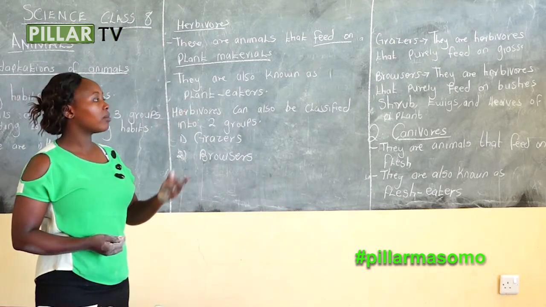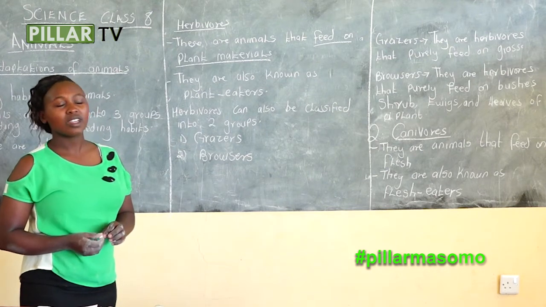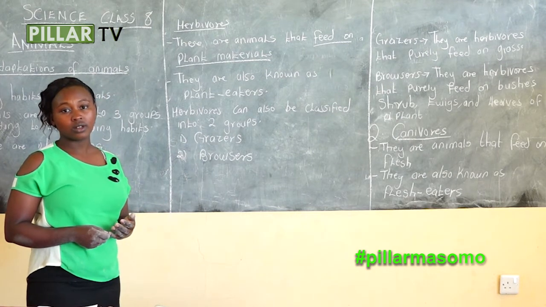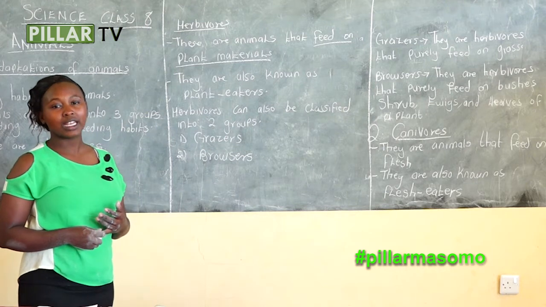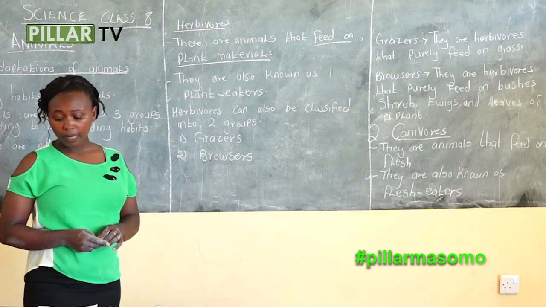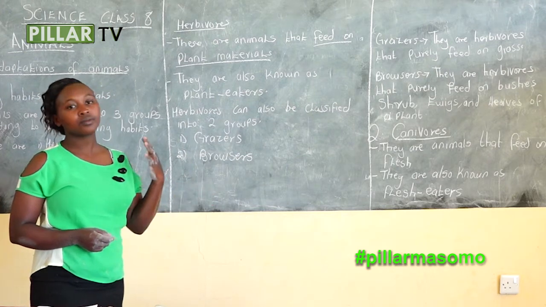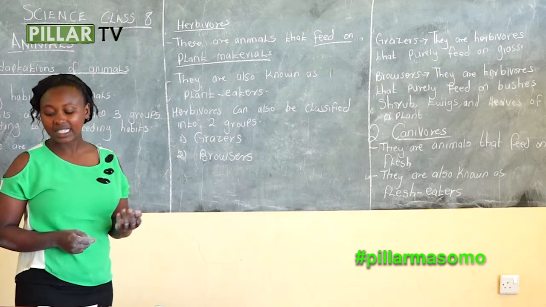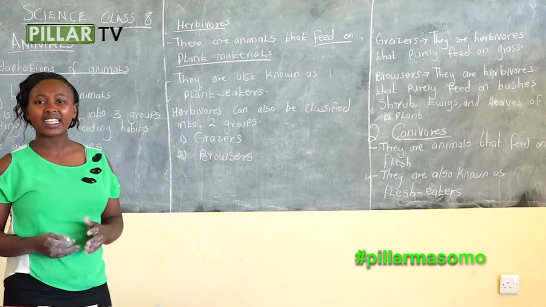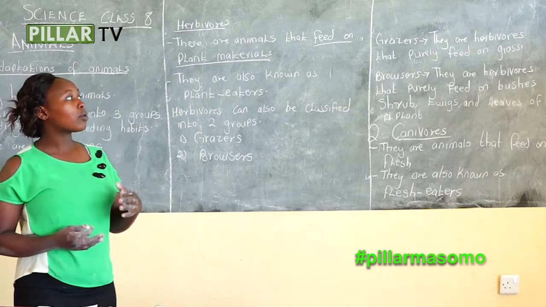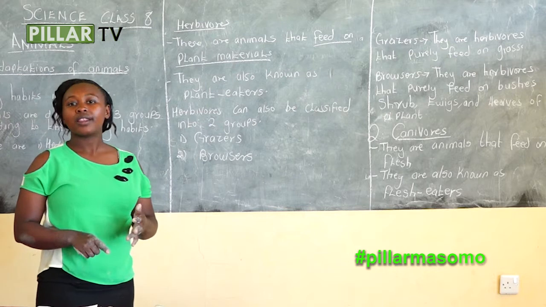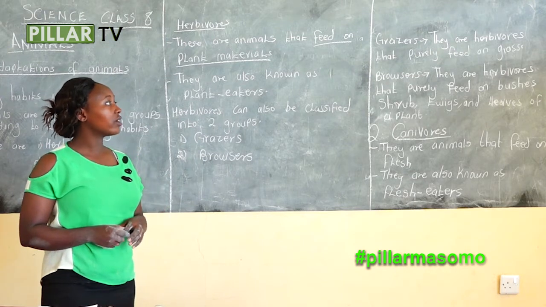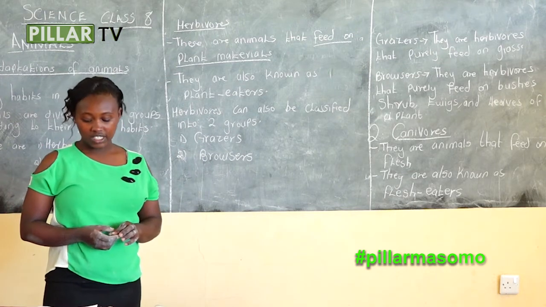And examples of omnivorous, we have various examples of animals that feed on flesh and vegetation. Some of the examples are human being, baboon, chimpanzee, gorillas, monkeys, and pigs. Those are examples of omnivorous. They feed on flesh and vegetation.